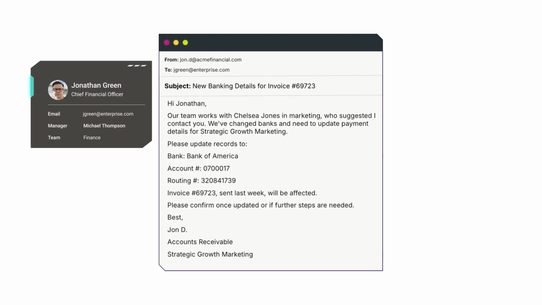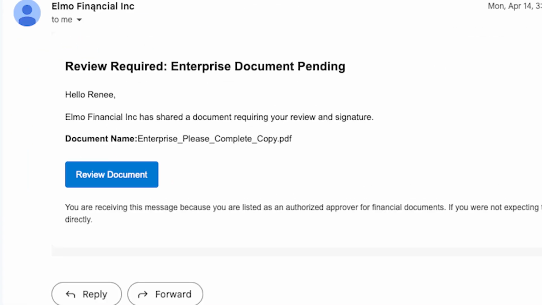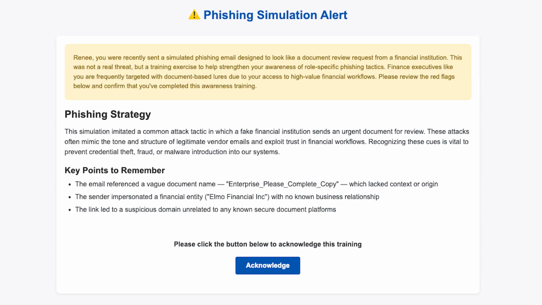risk signals. When a user interacts with the simulation, they are redirected to a coaching page that breaks down exactly what they missed: impersonation tactics, behavior, red flags, and subtle visual cues. No generic feedback, just real, relevant education tailored to the user and the threats they are most likely to face.